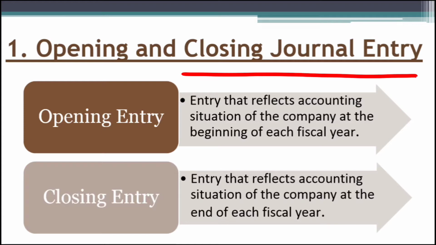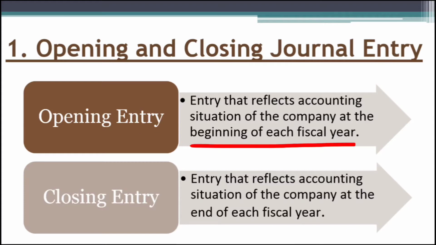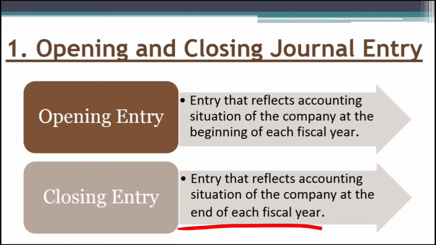And for such purpose an opening entry is passed which reflects the accounting situation of a company at the beginning of each fiscal year. Similarly, a closing entry is passed on 31st March each year, which is reflecting the accounting situation of a company at the end of each fiscal year. We will see this with the help of an example.